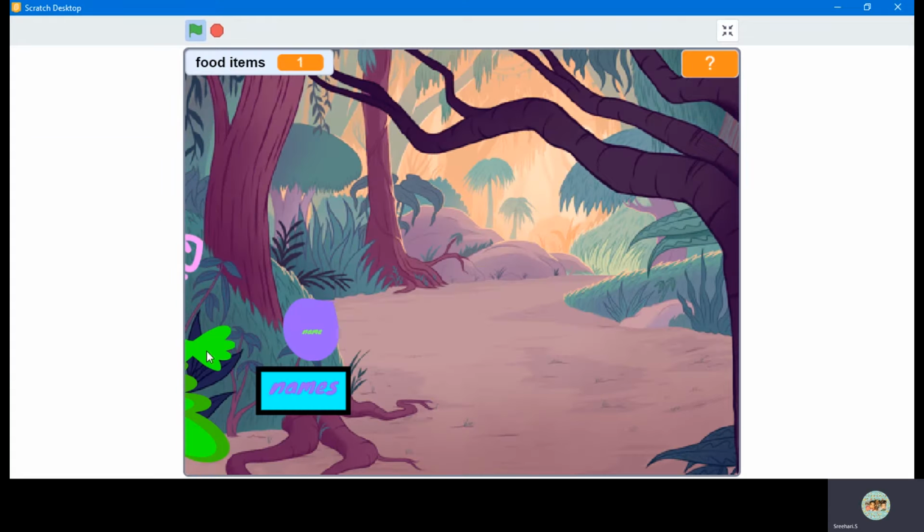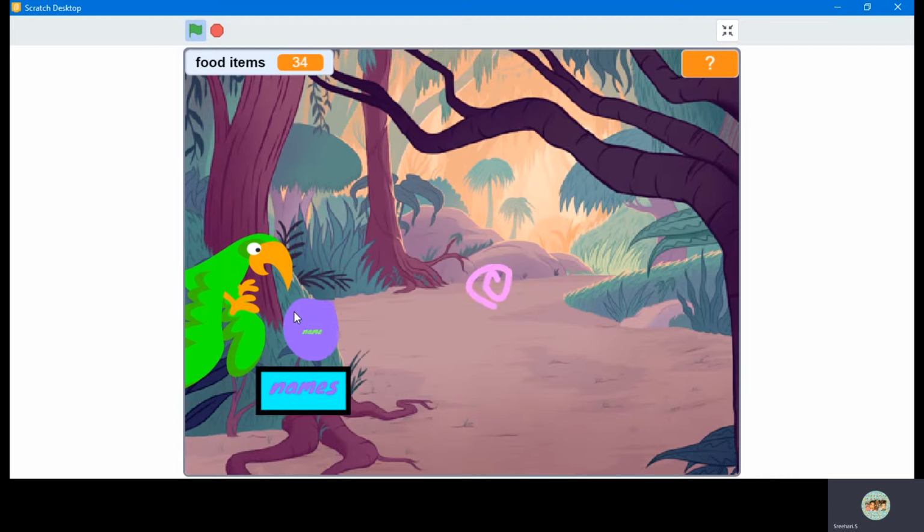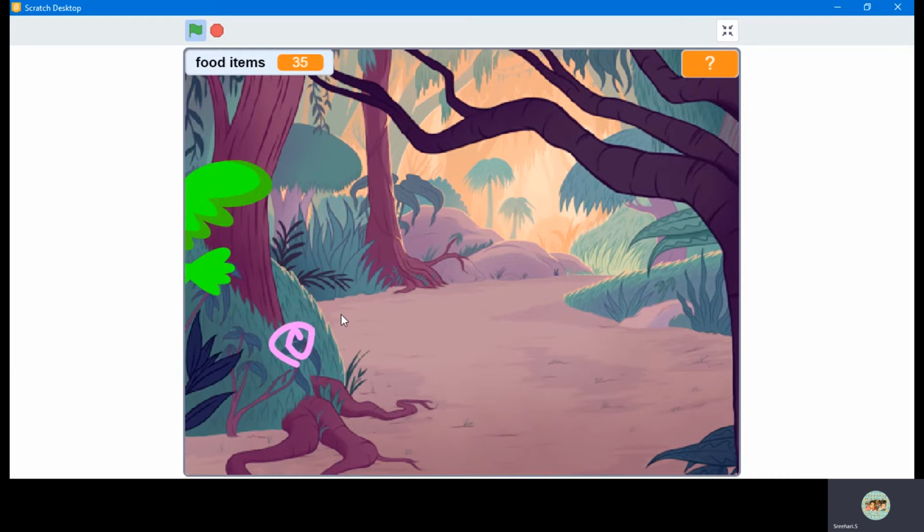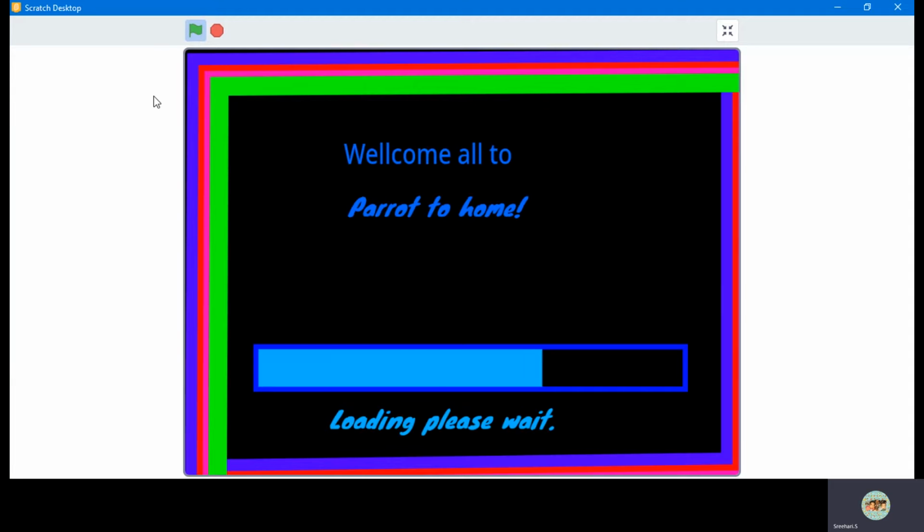This item is the food and this is the parrot. When this food touches the parrot, the food items will start to increase, and when it is touched, it will scribble like thing. It will come, and down there is this circle, purple color. When I touch that, I will do it first. It will change the backdrop, so some problem will happen in this project.